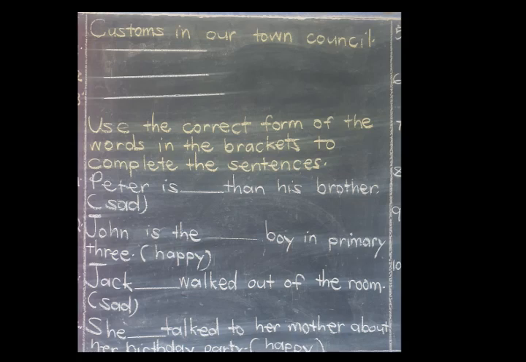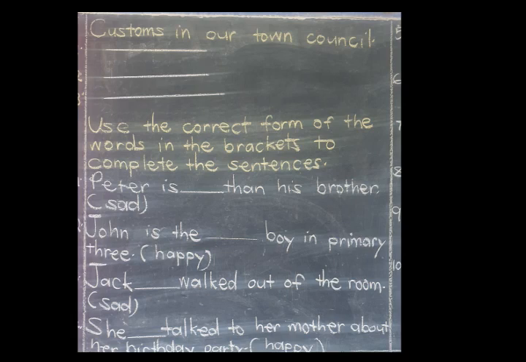On number 3, Jack dash walked out of the room. In the brackets we have sad. Then number 4, she dash talked to her mother about her birthday party.